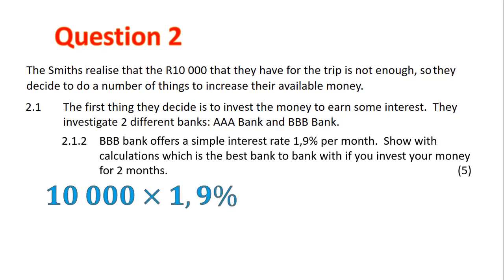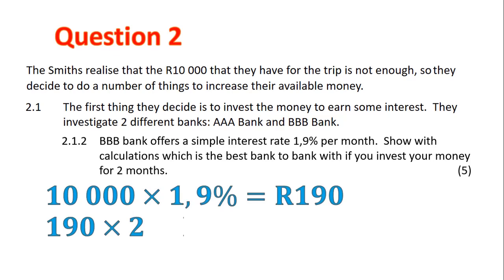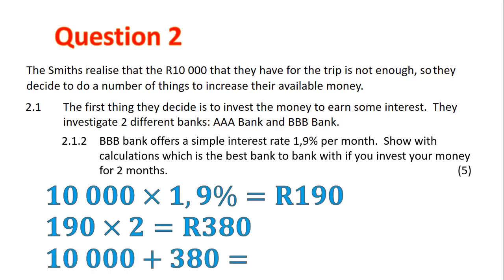We find out what 1.9% of it is by multiplying by 1.9, 190. Now, it is for 2 months and it's simple interest, so we just multiply it by 2 and we get 380 Rand. If we add the 10,000 and the 380, we get a total of 10,380.